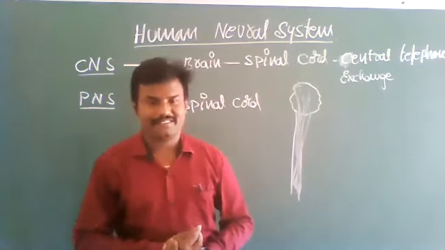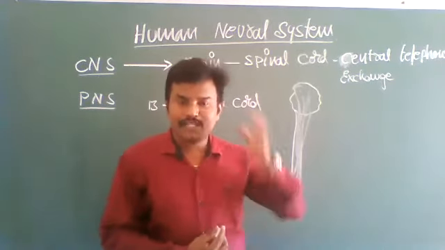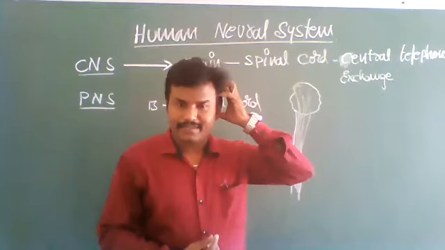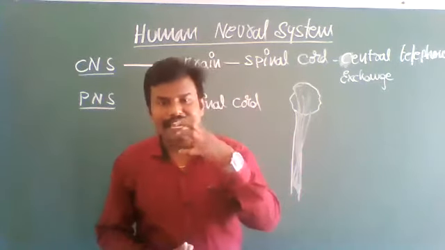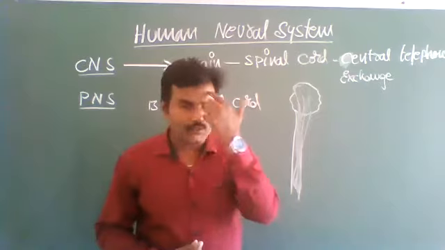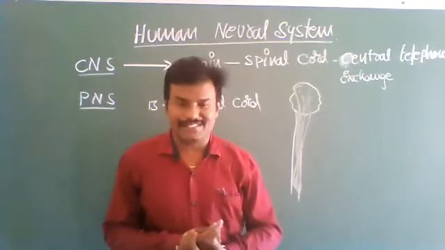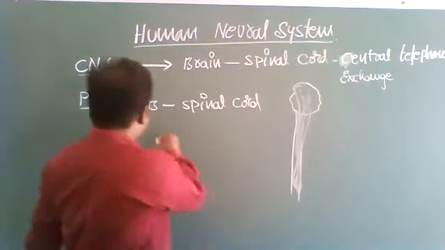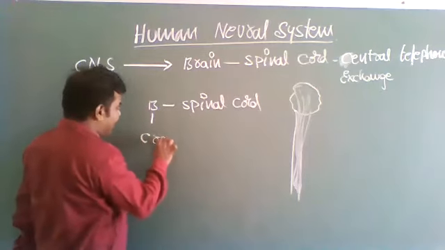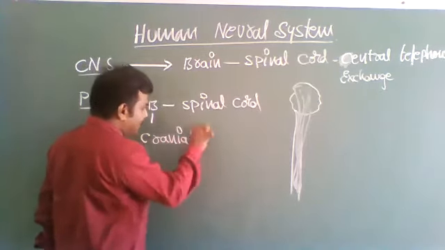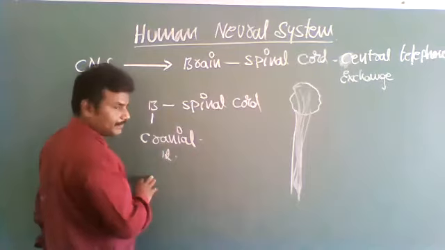Cranial nerves are connected to the brain. From the brain, cranial nerves arise and are attached to the sensory organs. There are 12 pairs of cranial nerves.